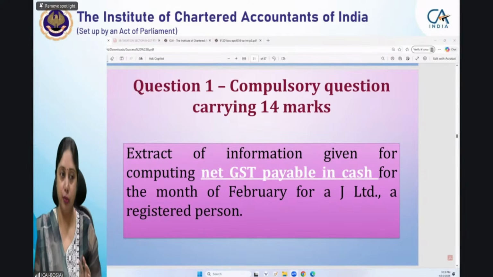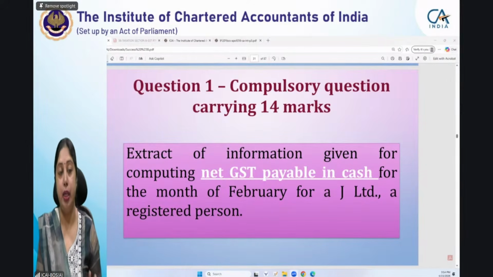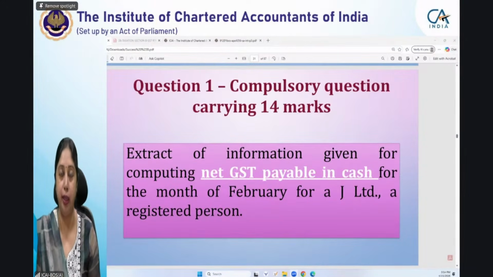If it has been withdrawn very recently, you write that. But if it was withdrawn maybe one year or two years back, and you only know the latest position of law, then you will write that this is not specifically exempt. It is a supply, but it is nowhere specifically exempt. That is why it is taxable. This much you have to write, because we do not expect our students to know very old positions of law. We just want them to know the latest amendments and the latest position of law which is applicable on 31st October 2025. So this is how you have to write the reason.